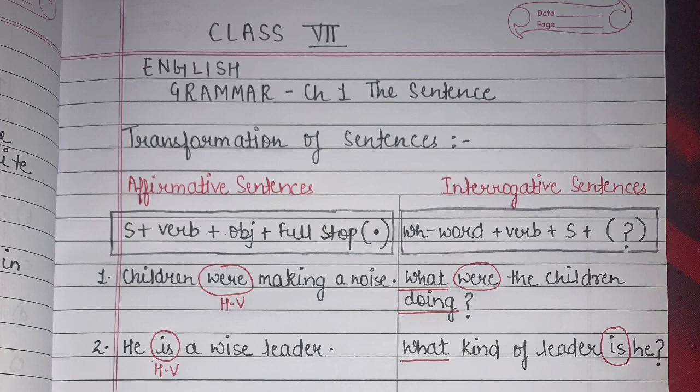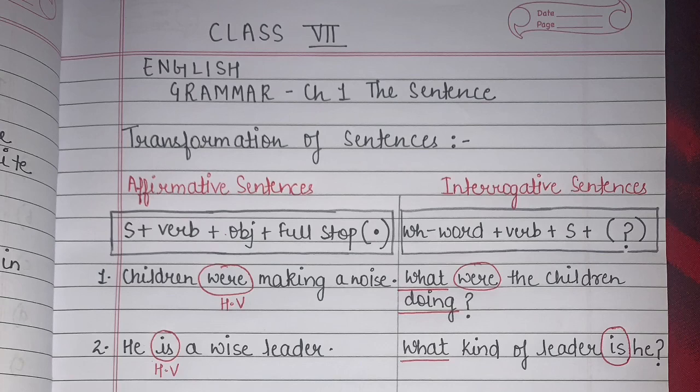Students, you have to pay attention to this point that right now we are doing examples with sentences having a helping verb. Okay, so that is how we are changing with the helping verb. In the upcoming examples, we will be learning about the main verbs. There is a slight change in how to change the sentences when we have a helping verb and when we have a main verb. So you have to pay attention to what is my helping verb, what is my main verb. You must know the basic structure, what is my subject, what is my helping verb, what is my main verb, and you must know the tense as well. You must know how to transform the sentence according to the given tense.